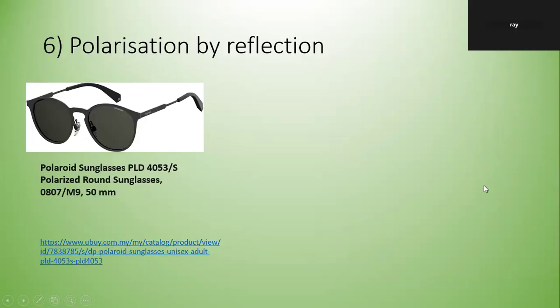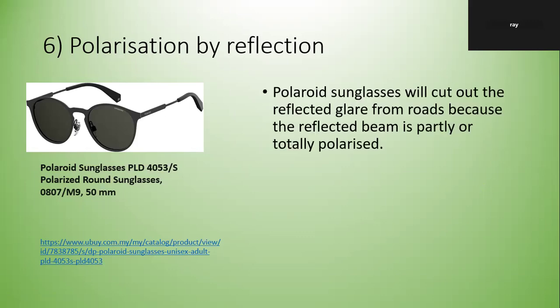Okay, polarization by reflection. We use it in polarized sunglasses. We don't want the glare when we go to the seaside. Polarized sunglasses will cut out the reflected glare from roads because the reflected beam is partly or totally polarized.